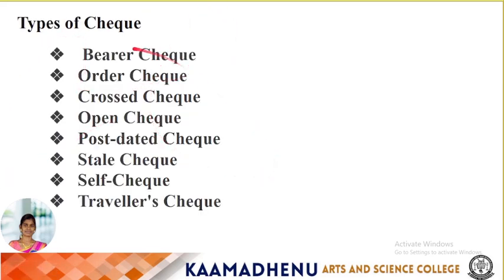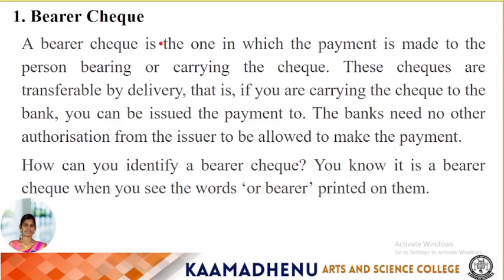Next, types of checks: bearer checks, order checks, crossed checks, open, post-dated, stale, self, traveler. These are the types of checks. We will see them one by one. First one, bearer checks. A bearer check is one in which the payment is made to the person bearing or carrying the check. The check is transferable by delivery, that is, if you are carrying the check to the bank, you can get the payment.